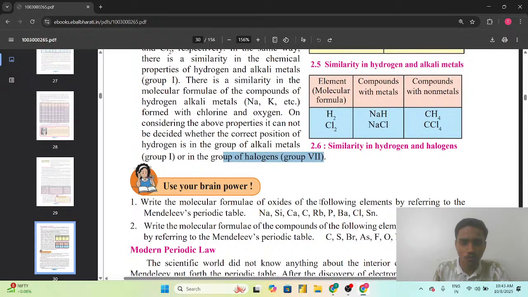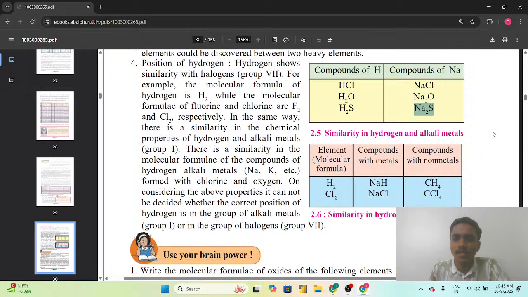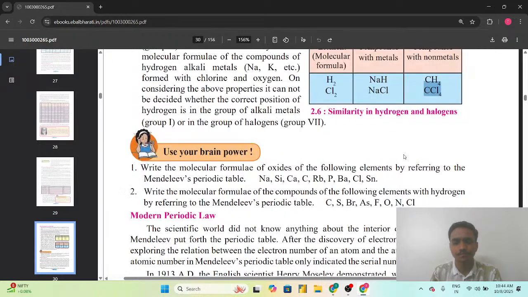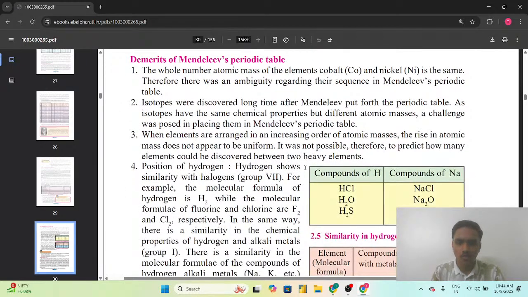So there was also one of the challenges according to this, as here we have given two tables: compounds of hydrogen, HCl, H2O, H2S, and compounds of sodium, NaCl, Na2O, Na2S, showing similarity of hydrogen with alkali metals, and similarity of hydrogen with halogens, that is H2, Cl2, NaH, NaCl, CH4, CCl4. So with metals and also non-metals, hydrogen is showing the similarity in chemical behavior, that is with the alkali metals and also with the halogens. So there was also the ambiguity regarding the hydrogen placing. So these are all the four demerits of the Mendeleev's periodic table we have seen here.